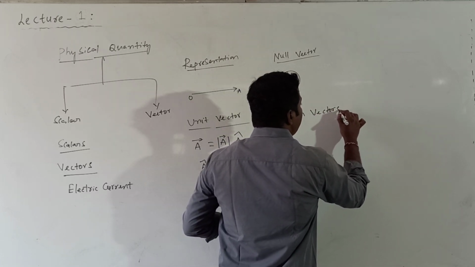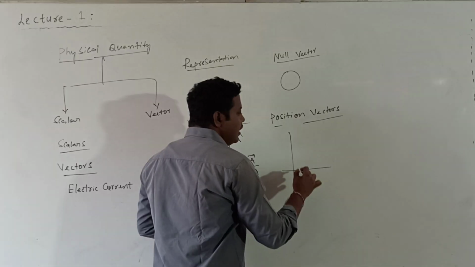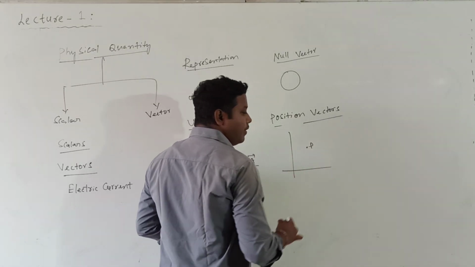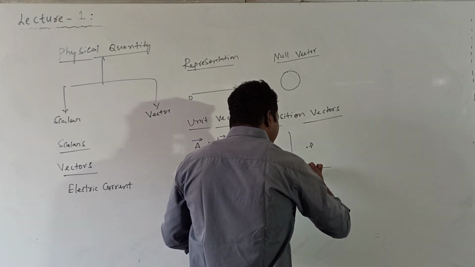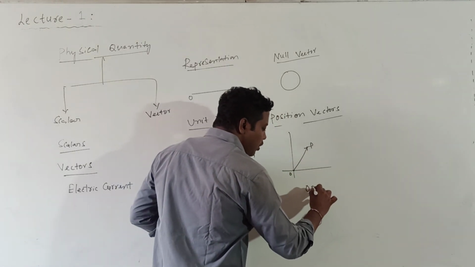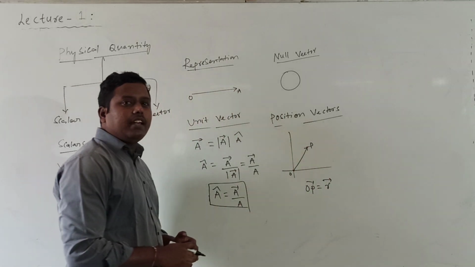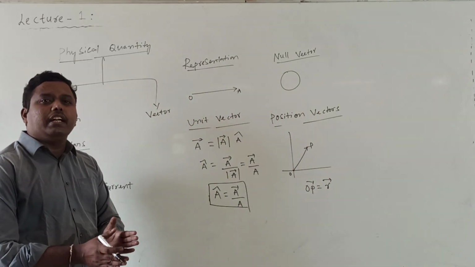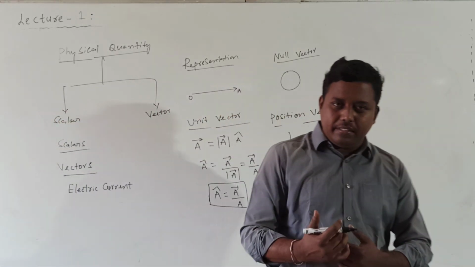A vector which represents the position of a point in a space. Let me consider one point P. Here the origin O is there. If I draw one line segment joining O and P, OP bar is representing one vector. That OP bar can be written as R bar. What is R bar? Its name is position vector. So position vector is a vector which represents the position of a point in a space.